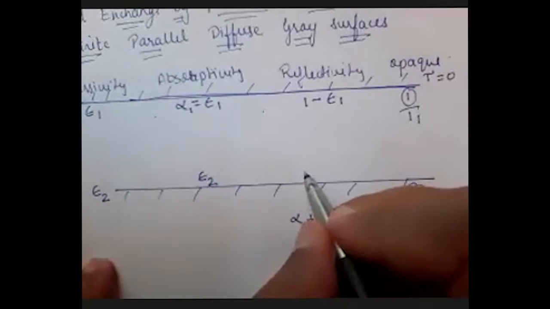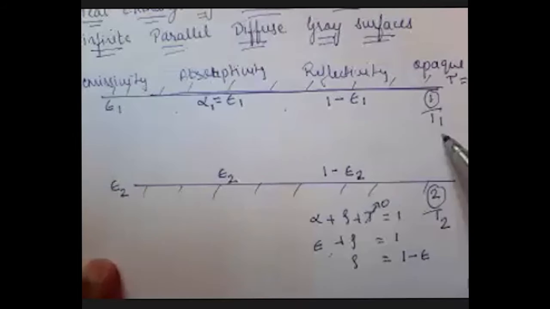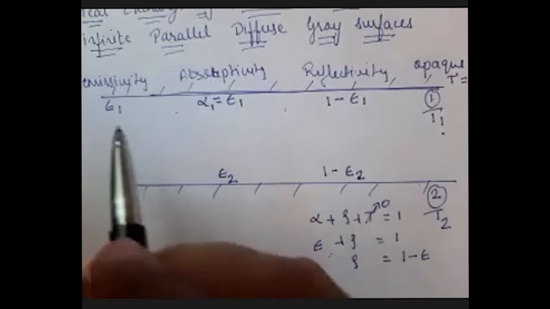I have two finite surfaces. Surface 1 is maintained at T1, surface 2 is maintained at temperature T2.